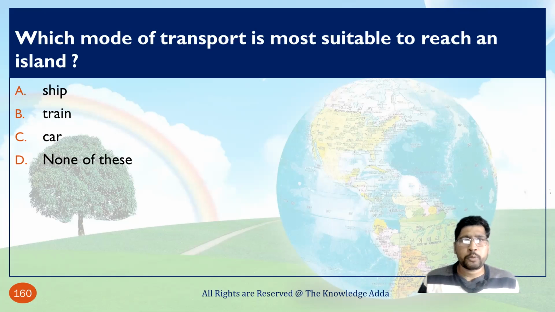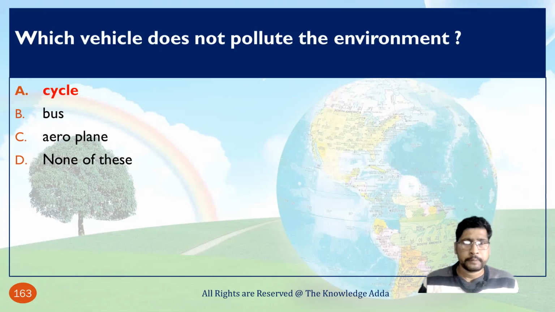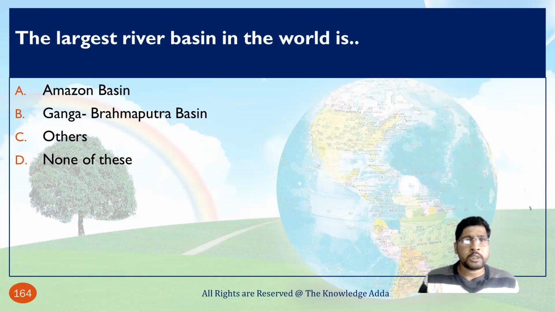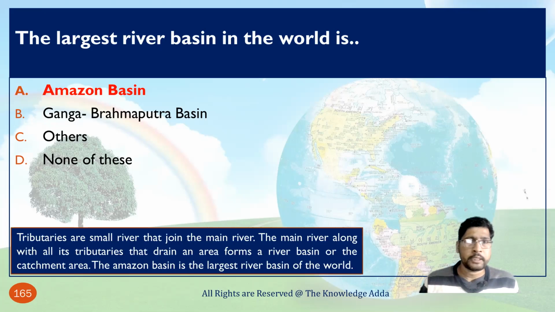Which mode of transport is most suitable to reach an island? As we know, an island is situated in the ocean, so train is not possible, car is not possible, that is ship. Which vehicle does not pollute the environment? So cycle does not. The largest river basin in the world. So don't be confused. We have two types of question, one is largest and one is longest. So the largest river basin in the world is the Amazon basin.